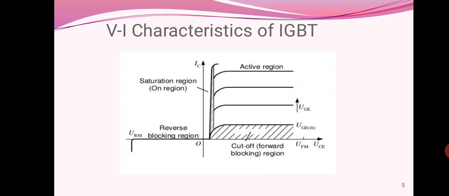Thus, IGBT is a voltage controlled device with an insulated gate. The drain current increases with the increase in VGS at a constant drain to source voltage VDS. The IGBT possesses all the advantages of MOSFET due to the insulated gate. It also has all the advantages of BJT due to bipolar conduction.